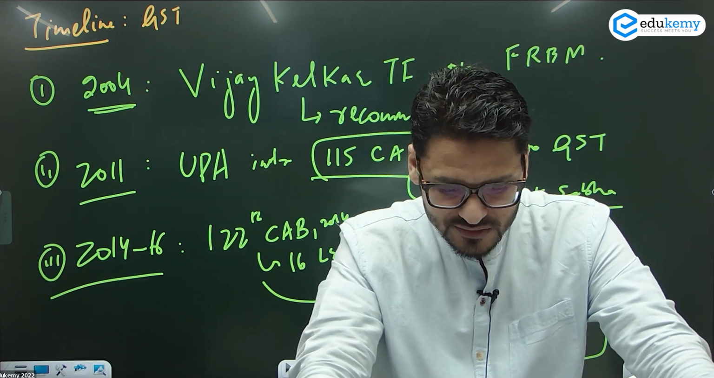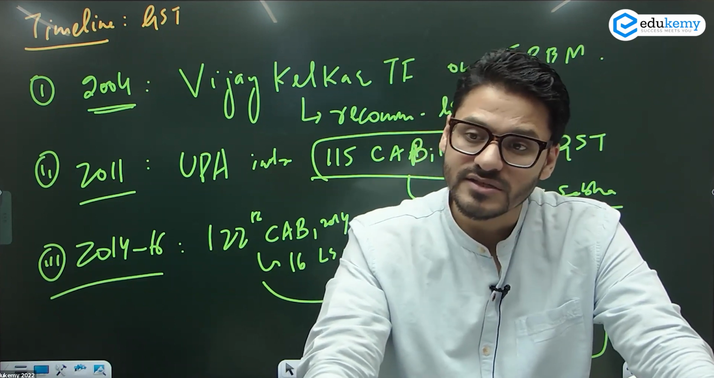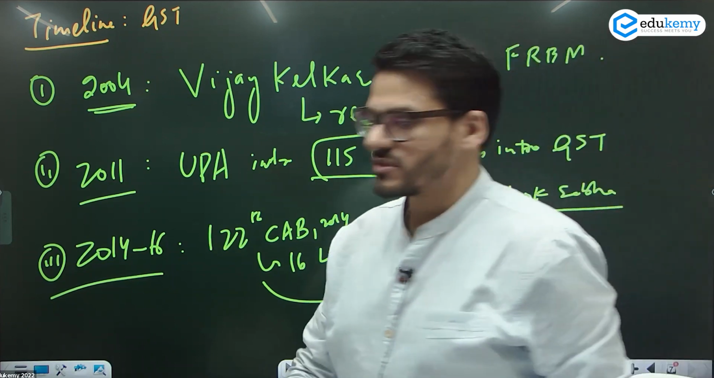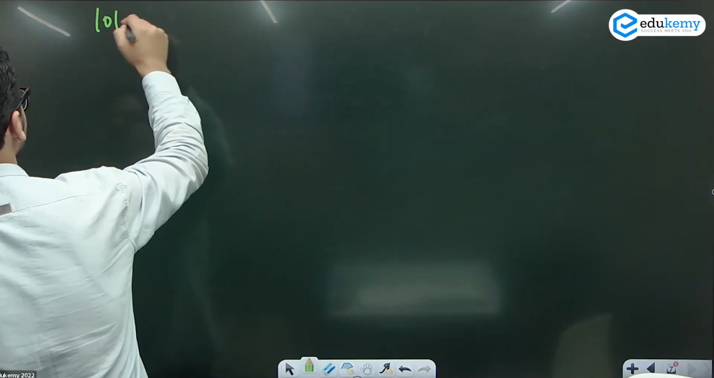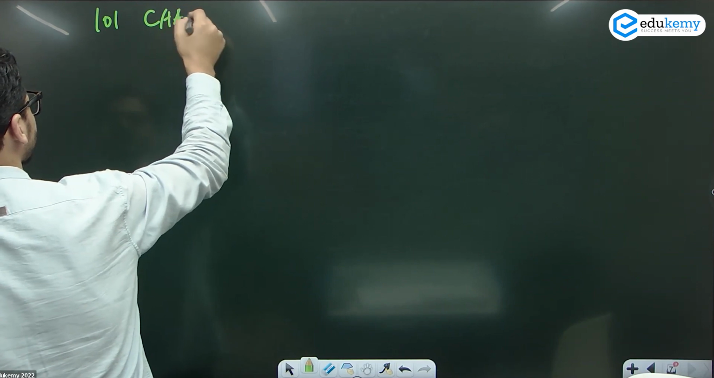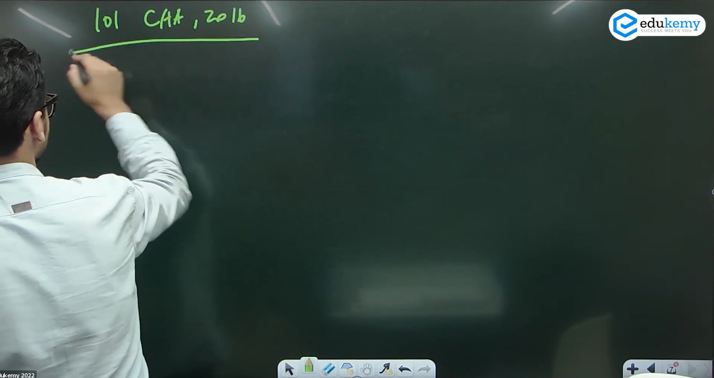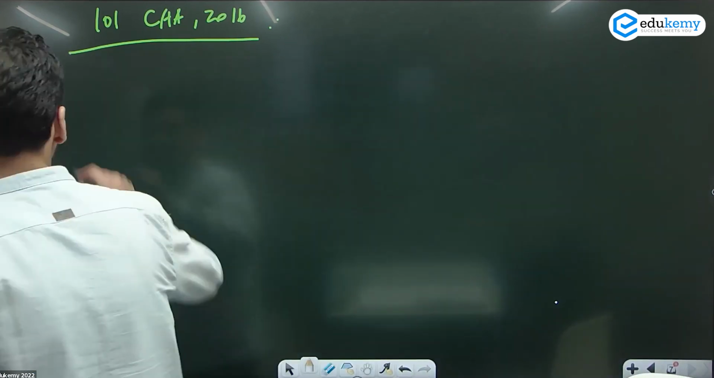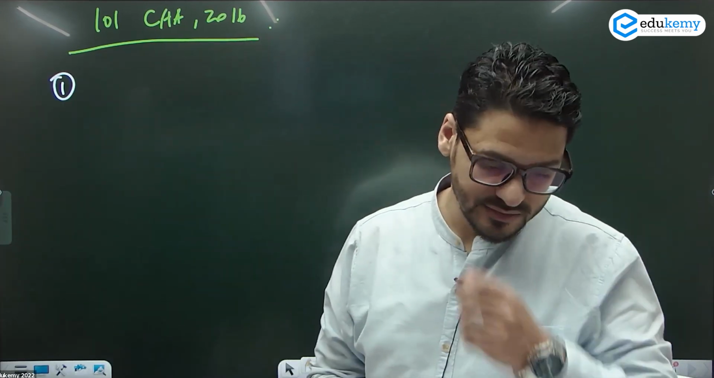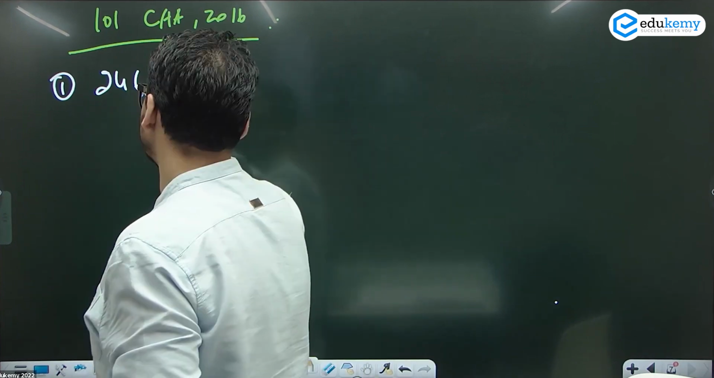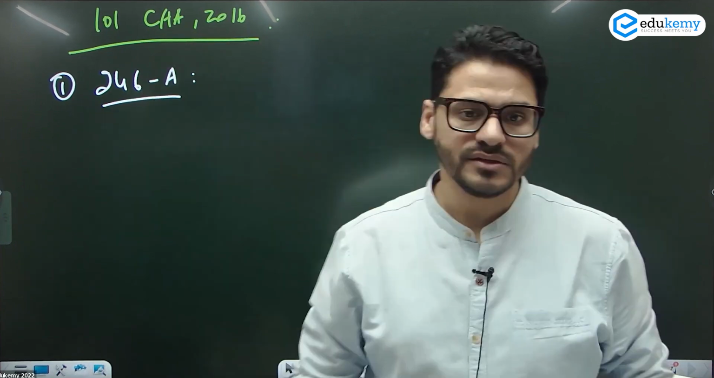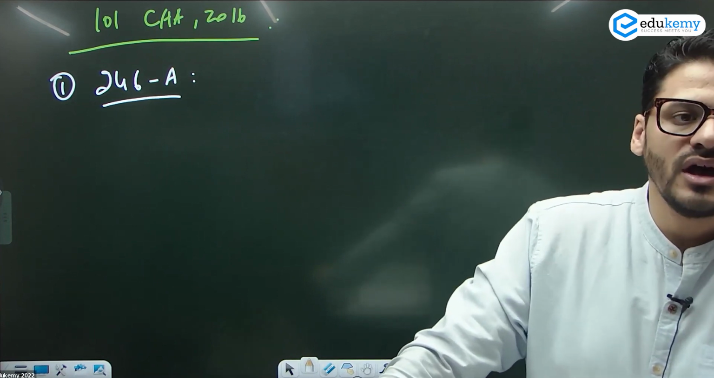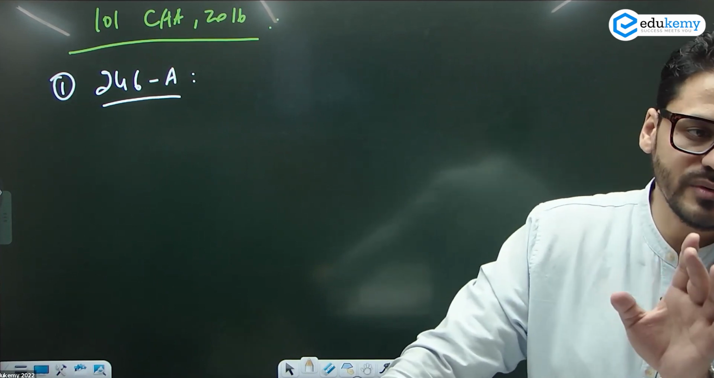Now we'll have to look at इस constitutional amendment ने क्या-क्या चीजें amend किया. Subheading 101st Constitutional Amendment Act 2016. What is it that they did? So they came up with a lot of things. Now see, number one, in this act, they introduced 246A.